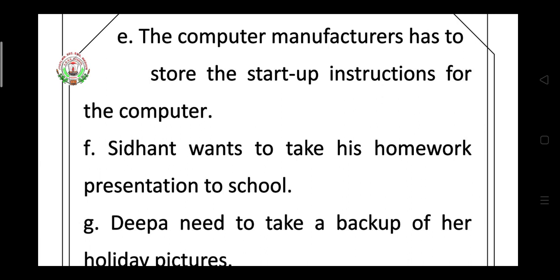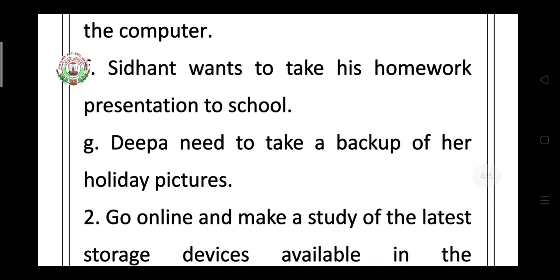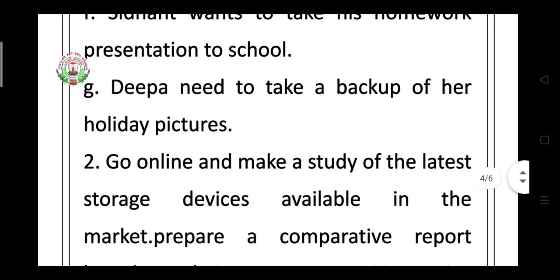Where? Siddhant wants to take his homework presentation to his school. Where? And which device will he use to store the presentation? Deepa needs to take a backup of her holiday pictures. Then which device is used to take a backup? You read the chapter, and surely you will get the answers.